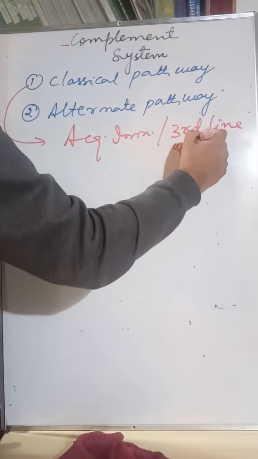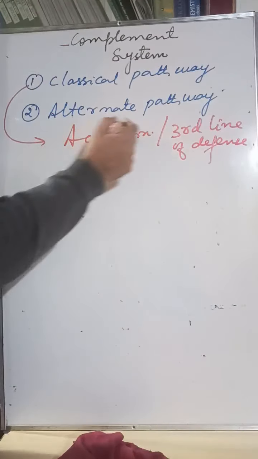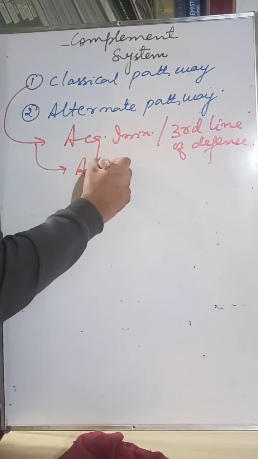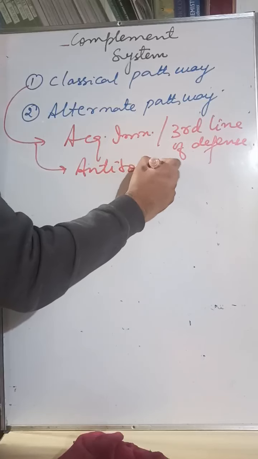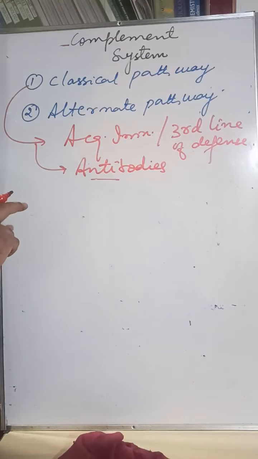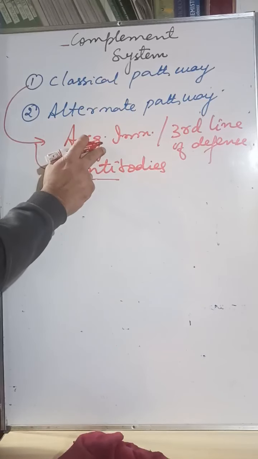It involves acquired immunity. Acquired immunity is the third line of defense. Or we can say directly it involves antibodies. Antibodies are part of acquired immunity. We have not discussed acquired immunity yet.